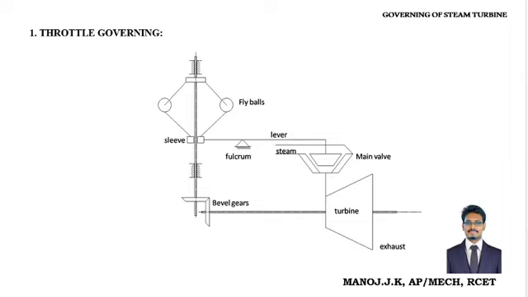Fly ball is having more weight. So therefore, when the turbine rotates, the ball automatically swings and moves upwards. At that time, the sleeve attached with the ball is lifted. But due to the fulcrum action, if the sleeve moves upwards, look at the lever, it goes down. That means the main valve seat goes down and therefore the reduced steam flow may occur.